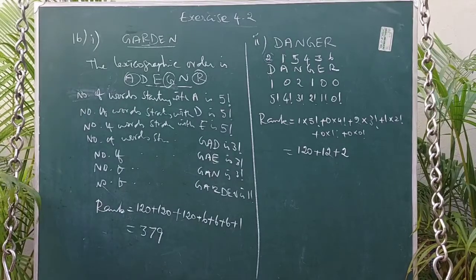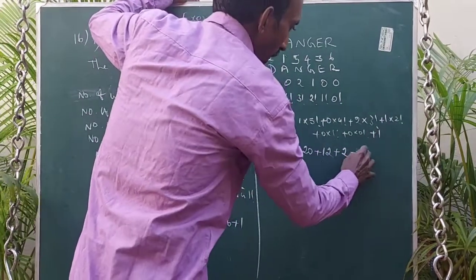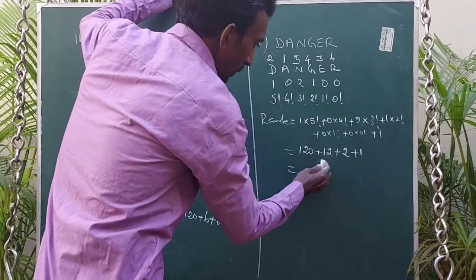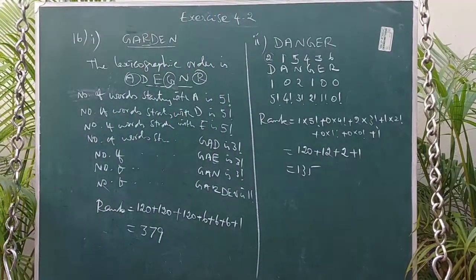334. Finally we have to add plus 1. The next word is danger, so we add plus 1. The rank of the word danger is 135.